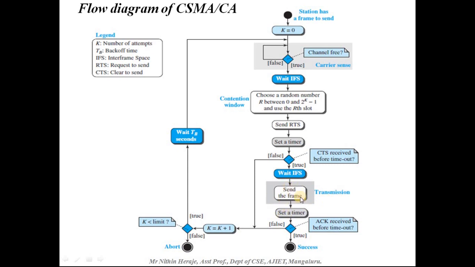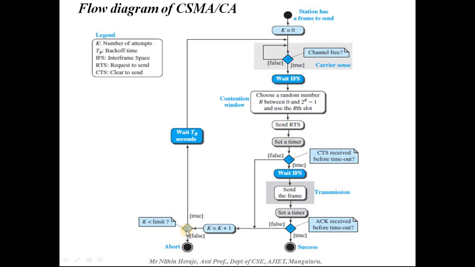So after sending the frame, it again sets a timer. So it has to know if the sent frame is received or not. After setting the timer, it will check if the acknowledgement is received before the timeout of this particular timer. This timer is different, which is set for the frame that is sent. This is the timer set for the frame that is sending the request to send. And if it is true, then it treats that frame as sent successfully. If it is false, it will increment the value of k.